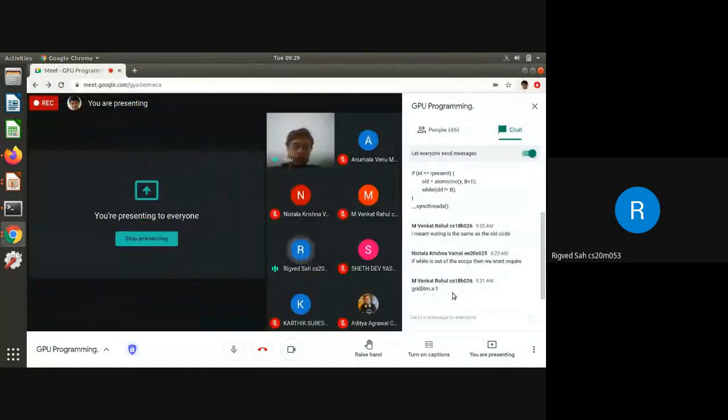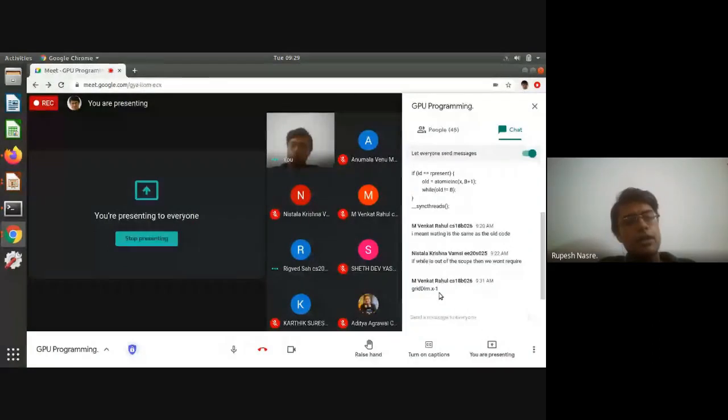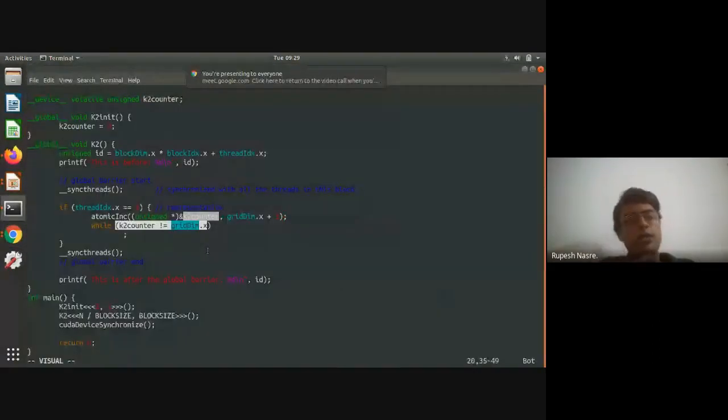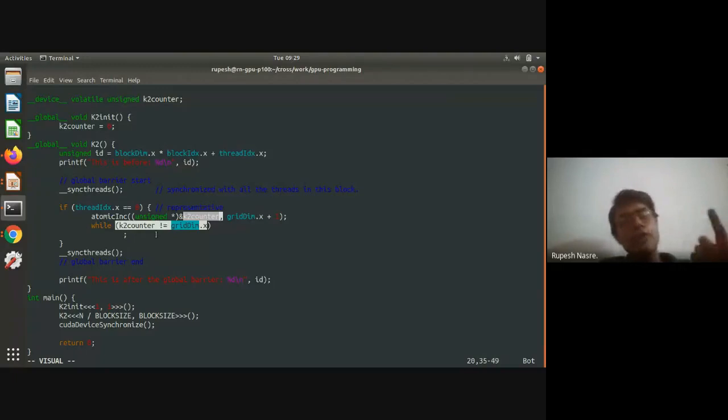Is not equal to 0. Yeah, so correct. After griddim.x minus 1, it is going to reach 0, and therefore we will have to keep checking whether it reaches 0 or not, so we will say it is not equal to 0. Until then, wait. And more importantly, no thread is going to see the value 0 when it increments it.